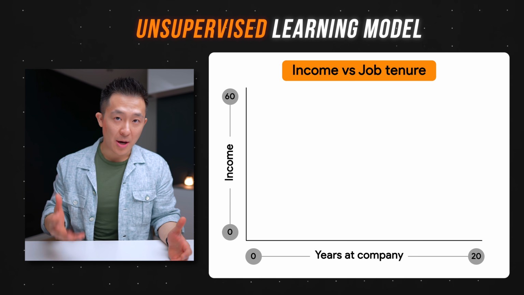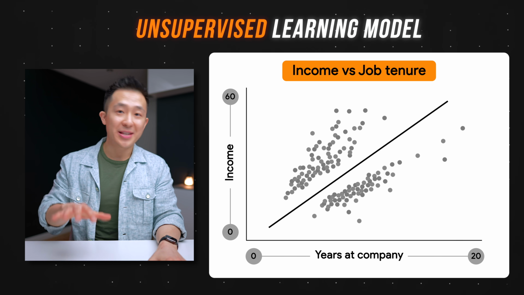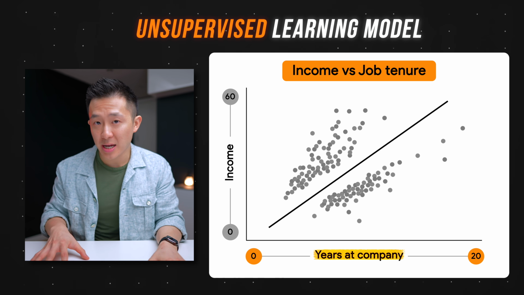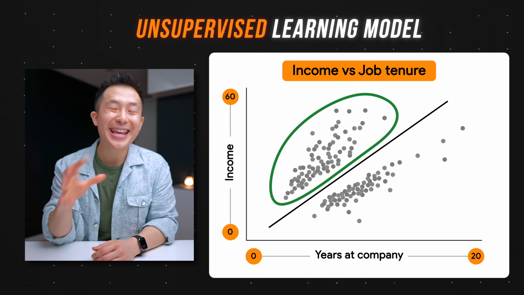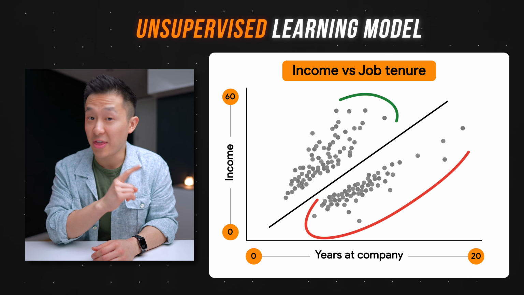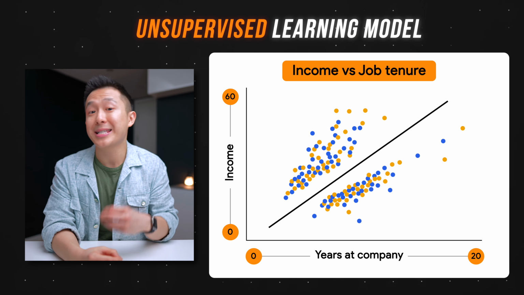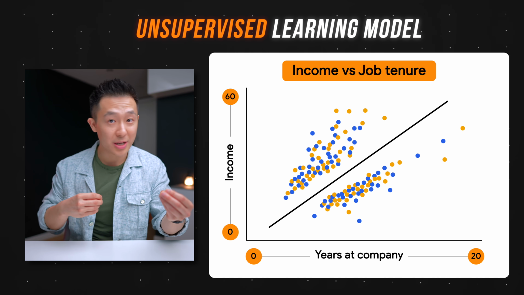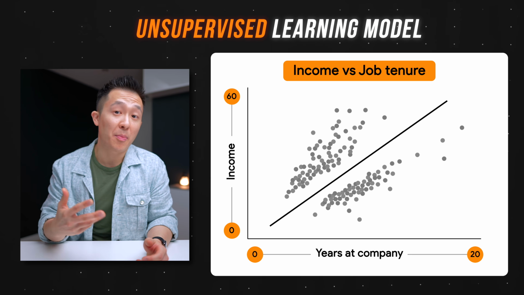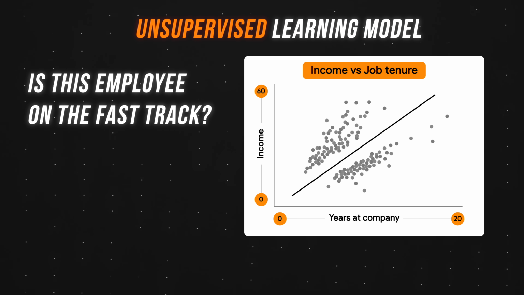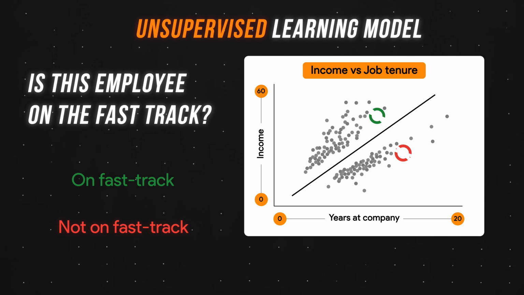For unsupervised learning models, we look at the raw data and see if it naturally falls into groups. In this example, we plotted the employee tenure at a company against their income. We see this group of employees have a relatively high income to years worked ratio versus this group. We can also see all these are unlabeled data. If they were labeled, we would see male, female, years worked, company function, etc. We can now ask this unsupervised learning model to solve a problem like, if a new employee joins, are they on the fast track or not? If they appear on the left, then yes. If they appear on the right, then no.